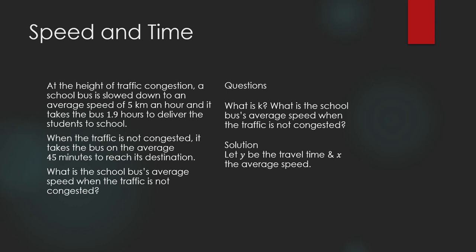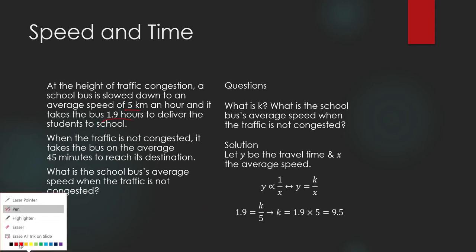How do you write it in math language? y is inversely proportional to x, or travel time is inversely proportional to average speed. And that is equivalent to saying that y is equal to k over x, where k is your constant of proportionality.